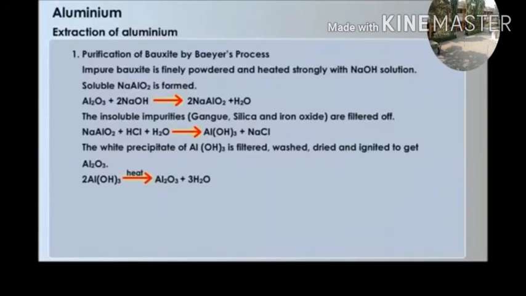Sodium aluminate plus HCl plus H2O gives aluminium hydroxide plus sodium chloride. The white precipitate of aluminium hydroxide is filtered, washed, dried and ignited to get alumina. 2Al(OH)3, when heated and ignited, forms Al2O3 plus 3H2O. In this way, after the extraction, we can get alumina Al2O3 by the ignition of aluminium hydroxide.